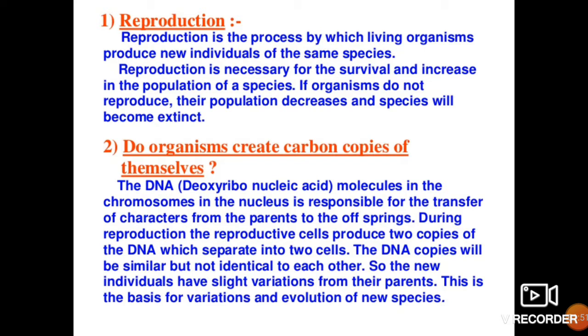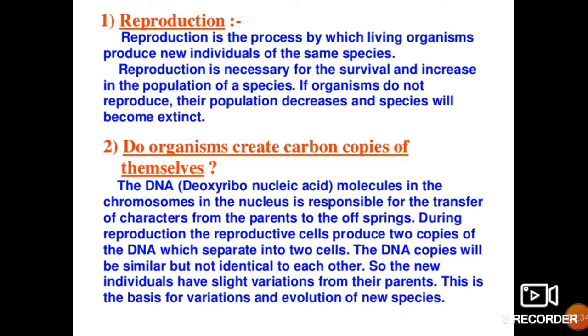During reproduction, the reproductive cells produce two copies of the DNA which separate into two cells. The DNA copies will be similar but not identical to each other. So this is very important. During reproduction, the reproductive cell produces two copies of the DNA. That means at the time of reproduction, DNA will copy itself. Both the parents, the male organism's DNA will be copying itself with its characteristics, and in the same way the female organism's DNA will also copy itself with its characteristics. So DNA is copying itself during reproduction.